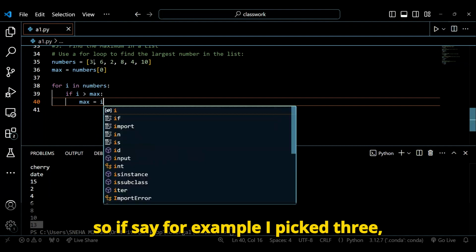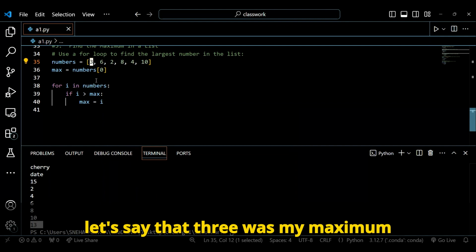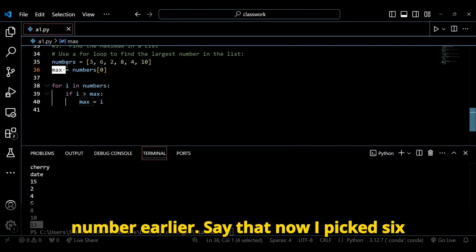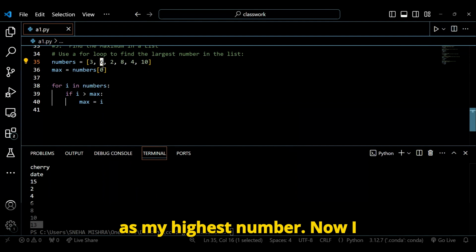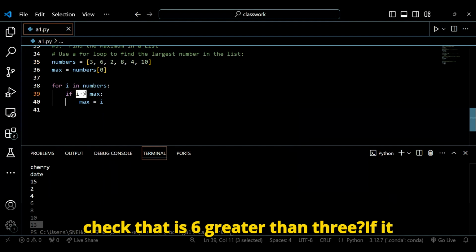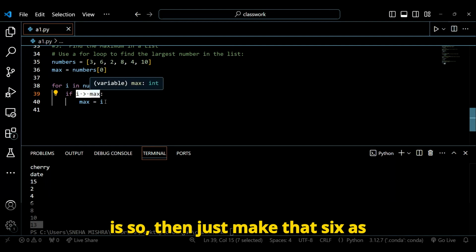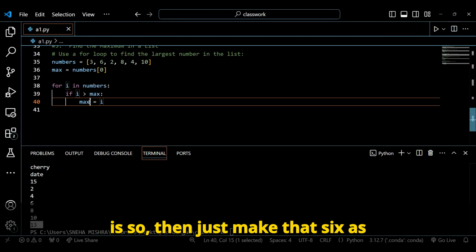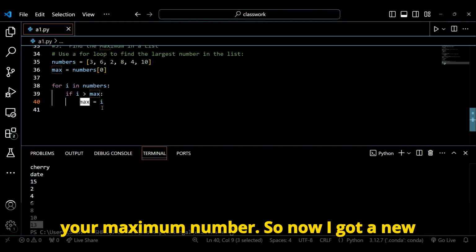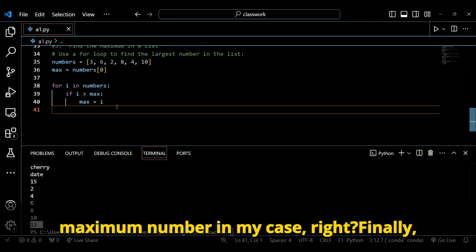Meaning, say for example 3 was my maximum number earlier. Now I picked 6. I check, is 6 greater than 3? If it is so, then make that 6 your maximum number. So now I got a new maximum number, right?